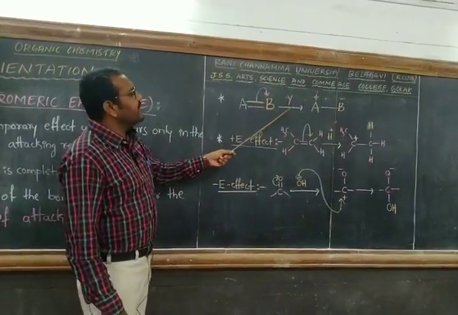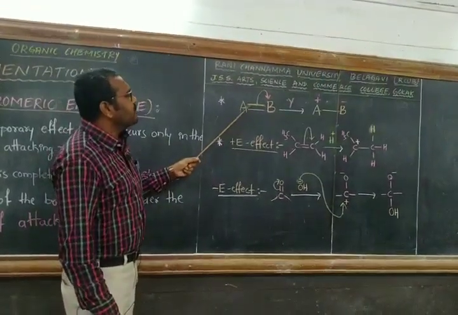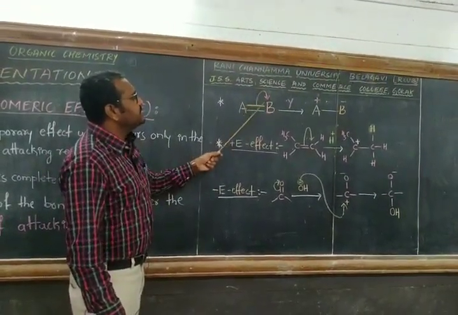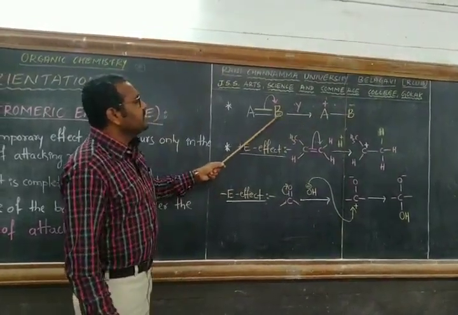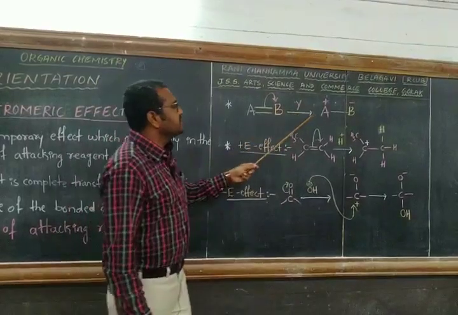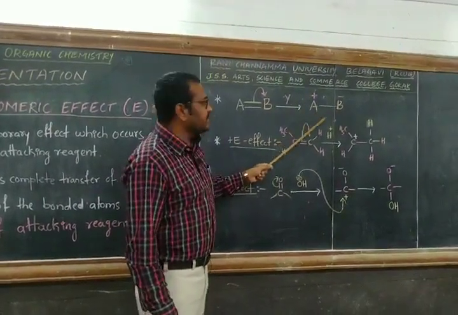So in the presence of attacking reagent Y, the pi bond between A and B breaks and the pi electrons are completely transferred toward B, as a result of which the molecule achieves charge centers.